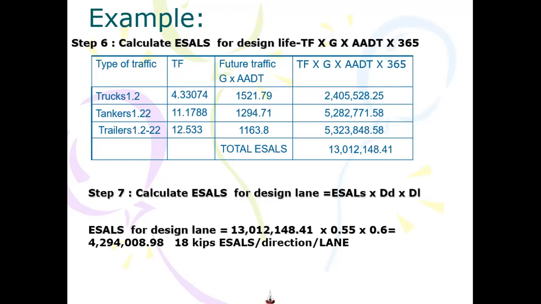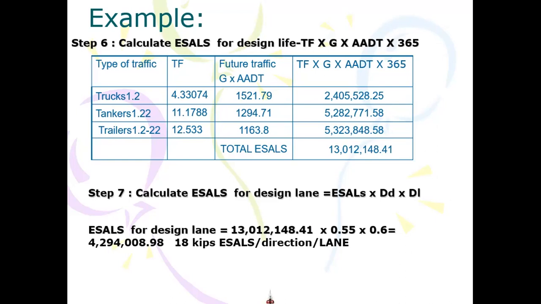Actually, we need to calculate these E cells in an empty condition, and we have to calculate the E cells in loaded conditions. But remember, for E cells in loaded condition, we'll take 80% of ADT, and for E cells in empty condition we'll take 20% of ADT. So whatever the value is, it will go like this. Once you do it, this is the E cells on the whole 6 lane.